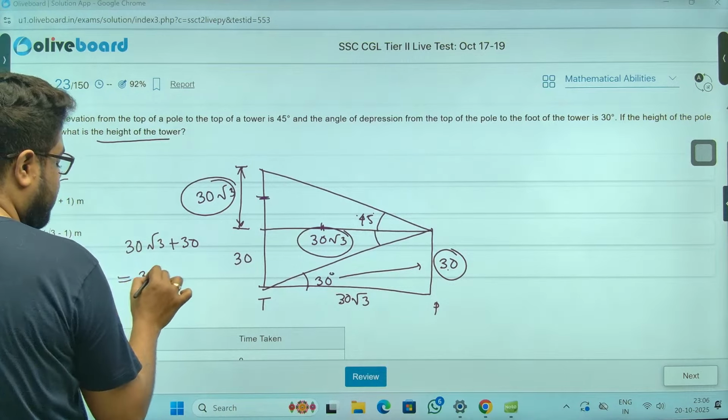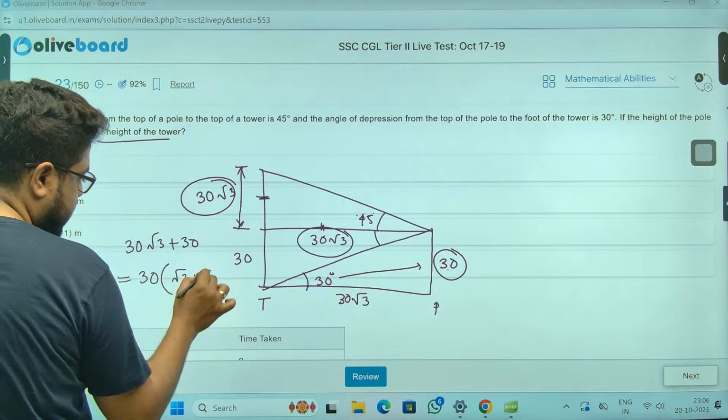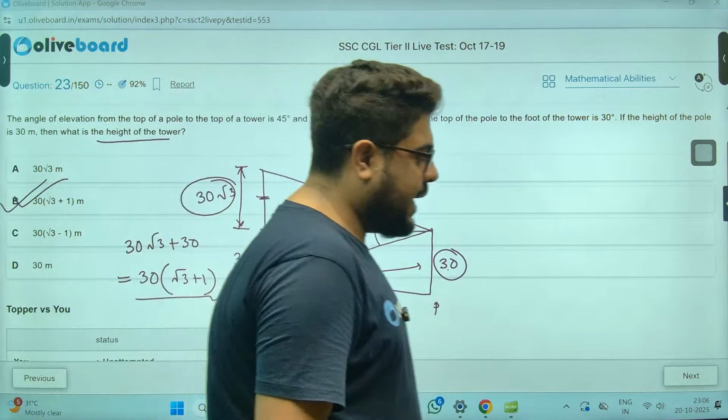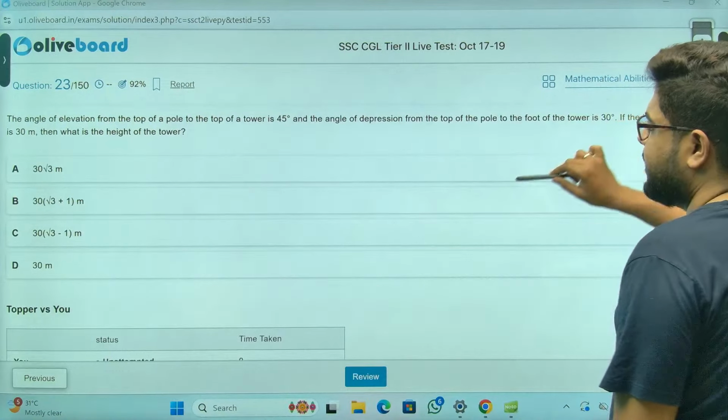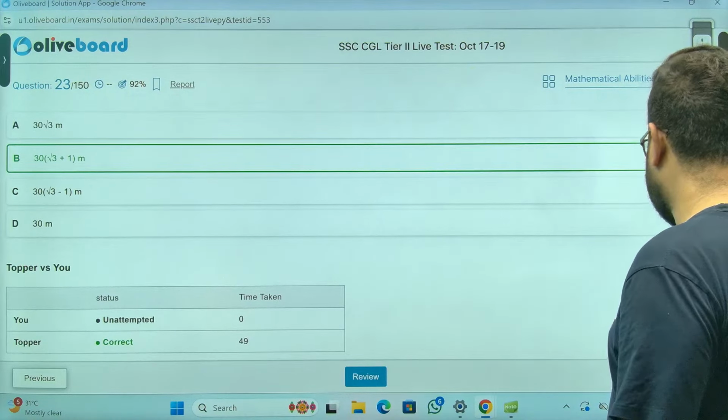You see, 30 common, root 3 plus 1. That is actually given to us. You see, it's a very common question. We do this every day.